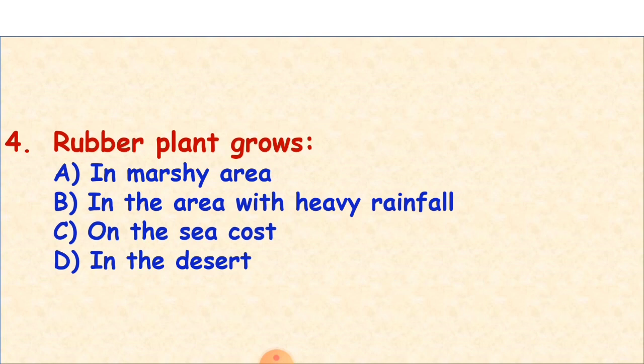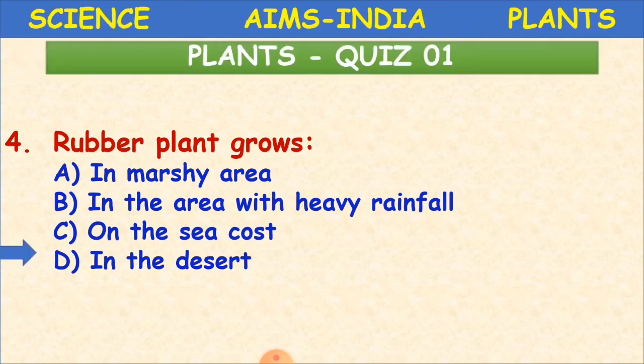And the fourth question, where do rubber plants grow? In marshy area, in the area with heavy rainfall, on the sea coast, or in the desert. This also grows in wet areas only. That is why our answer is in the area with heavy rainfall. So we'll have rubber plants here.